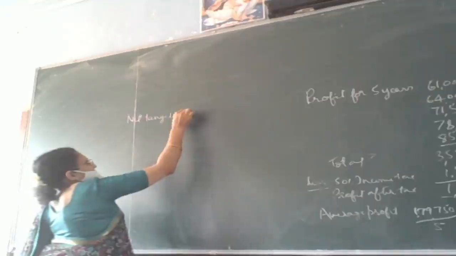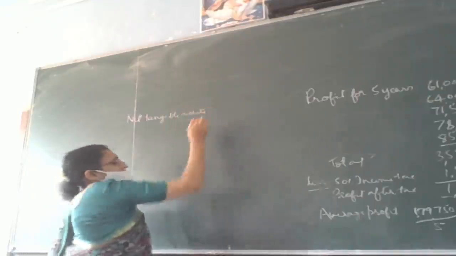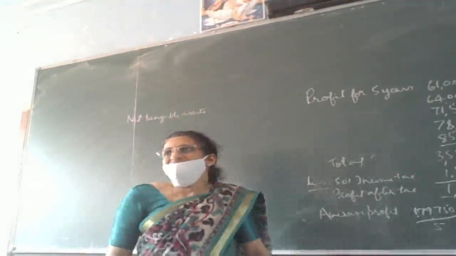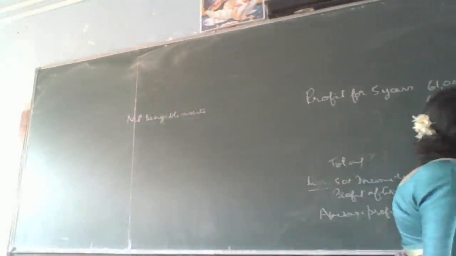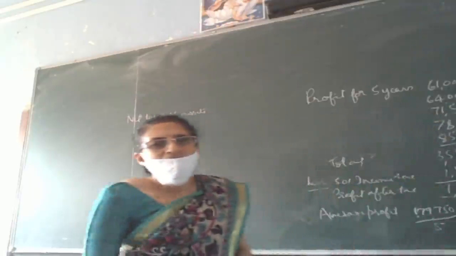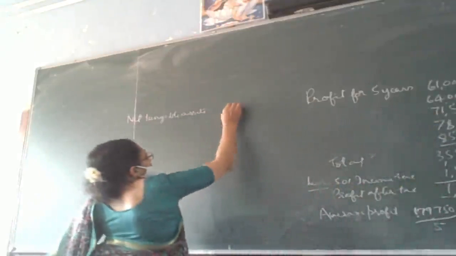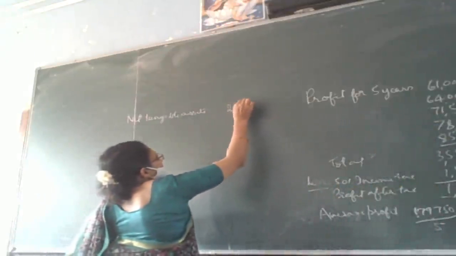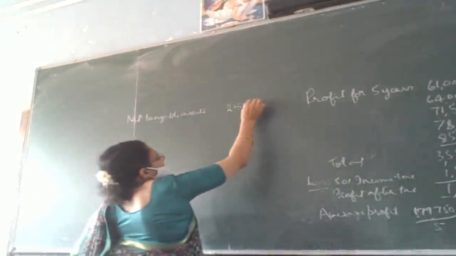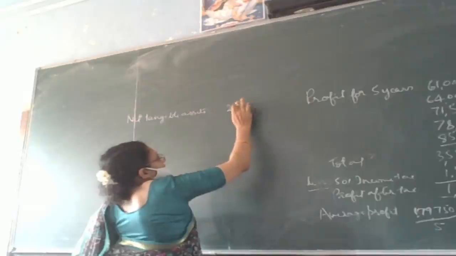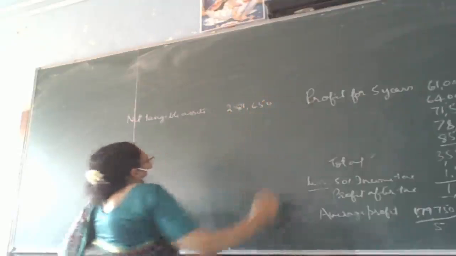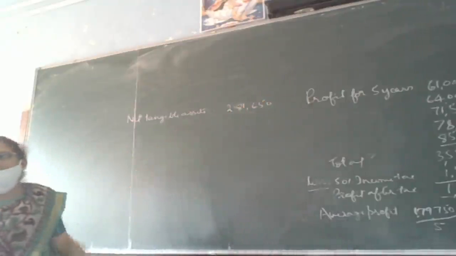Total tangible assets minus liabilities gives you net tangible assets. The answer is 4,50,000 minus 1,68,350, which is 2,81,650. So this is net tangible assets.